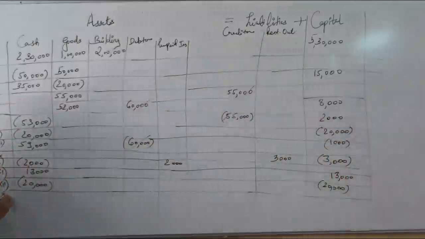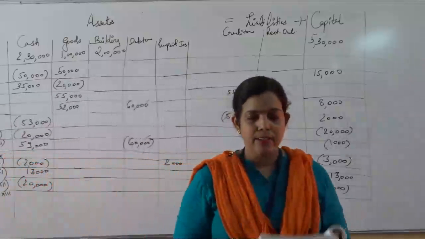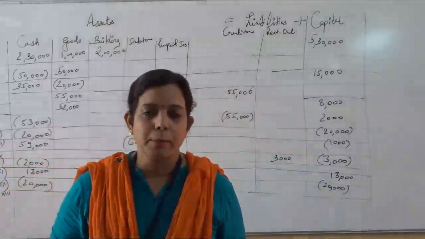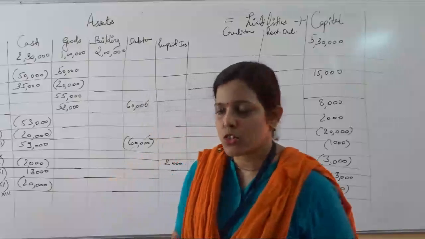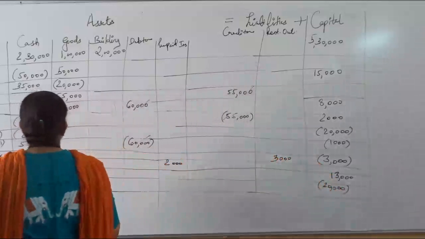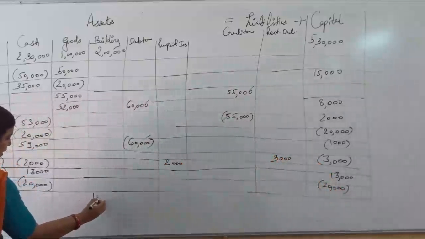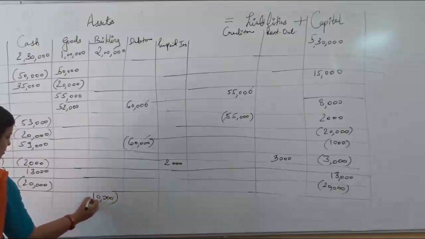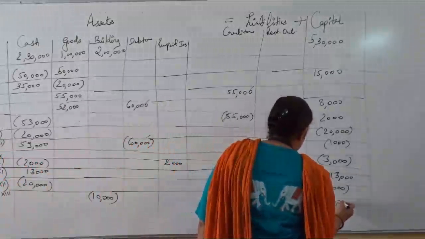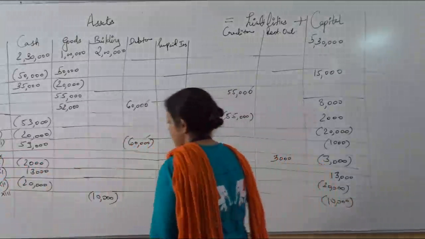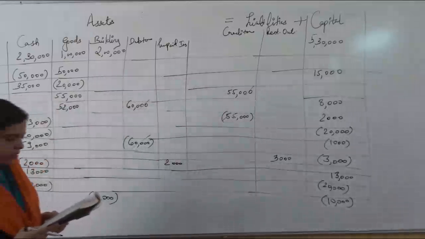Transaction number 13. Depreciation charged on building. So what is depreciation? Whenever the value of an asset goes down, we say that depreciation is charged on the building. Here you can see the building asset was there. How much depreciation is charged? 10,000. Building value is going down, that's why it will be subtracted from the building, and next it is subtracted from the capital. A new heading will never be there for depreciation. Then next transaction.